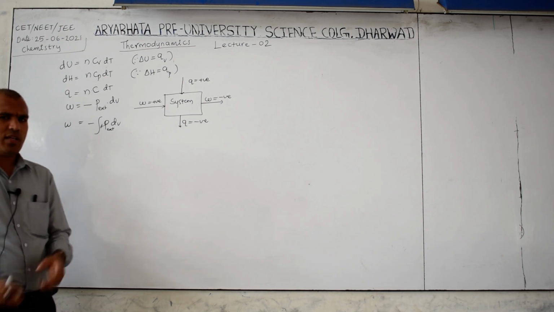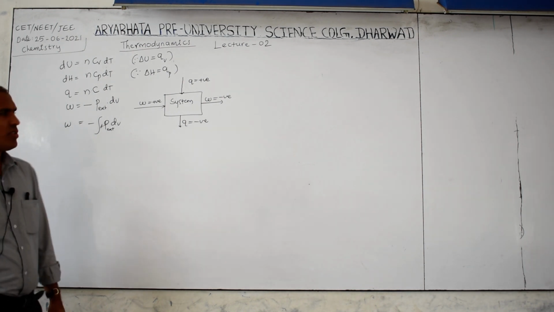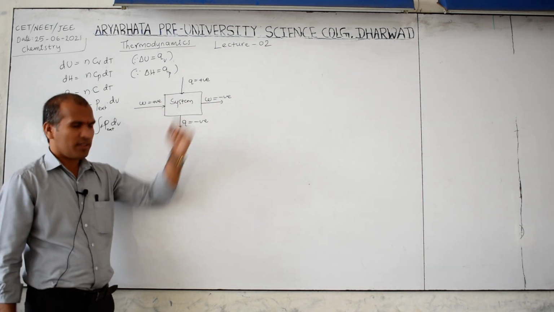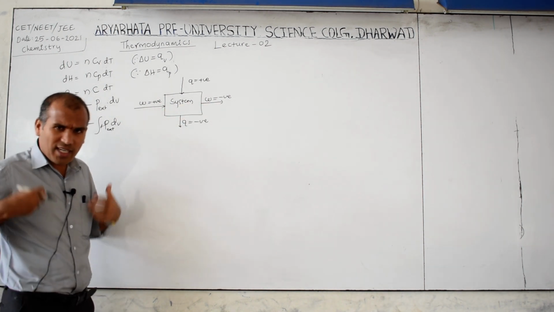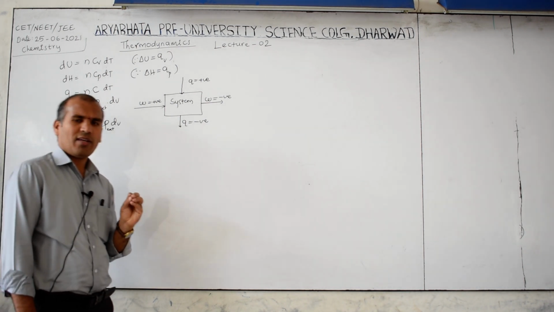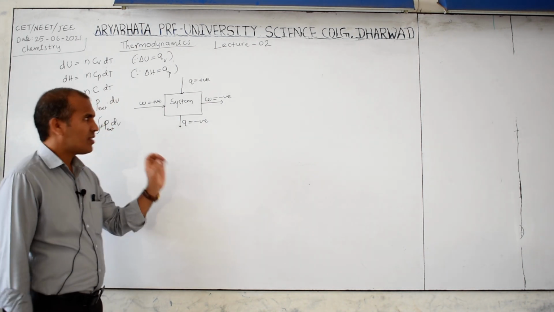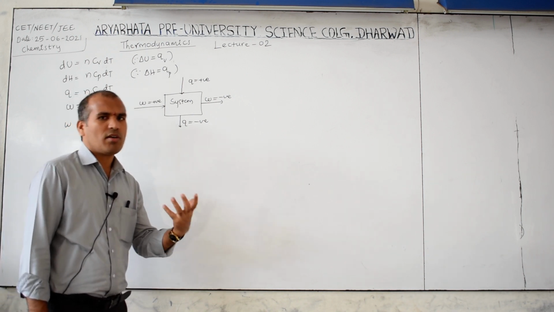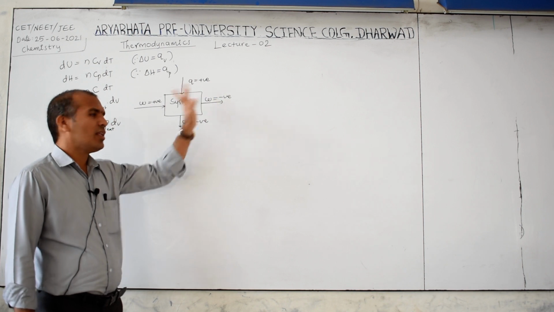Now keep in mind, they will use different terms to confuse the students. Work cannot be negative; keep in mind, energy and work cannot be negative. The sign indicates in our chemistry that work is done by the system, meaning something is lost, and that is the only purpose of the negative sign.